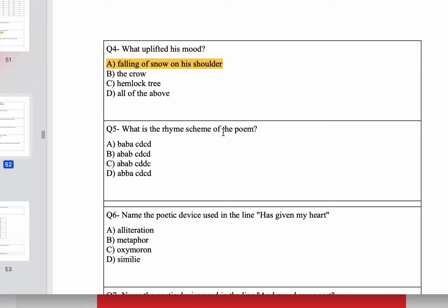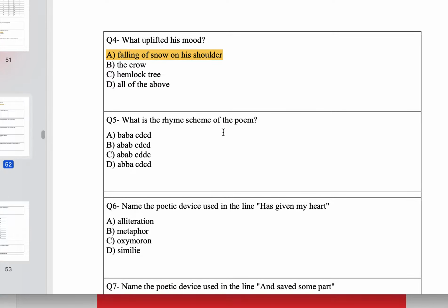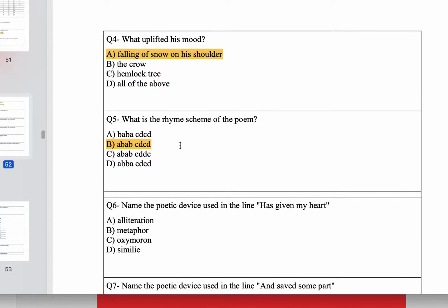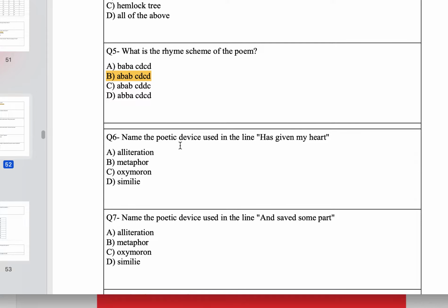Question number 5. What is the rhyme scheme of this poem? Important question. Yeah, it's AB AB CD CD. So this is a closely knit poem, also known as a tightly packed poem of 8 lines. AB AB CD CD.